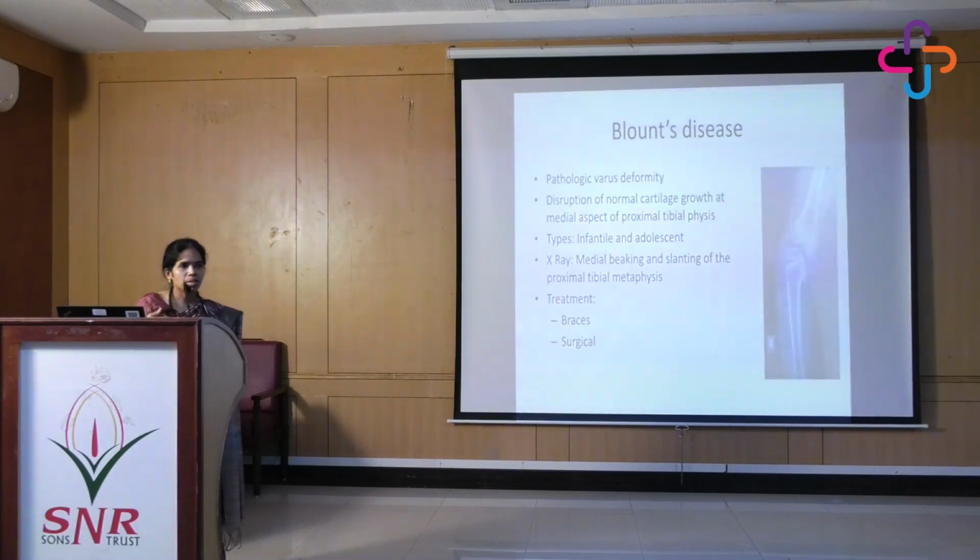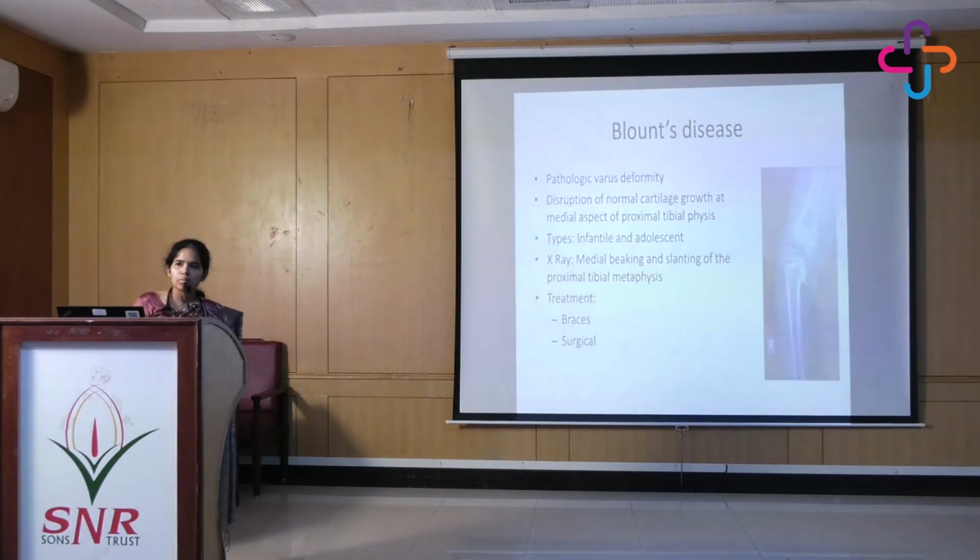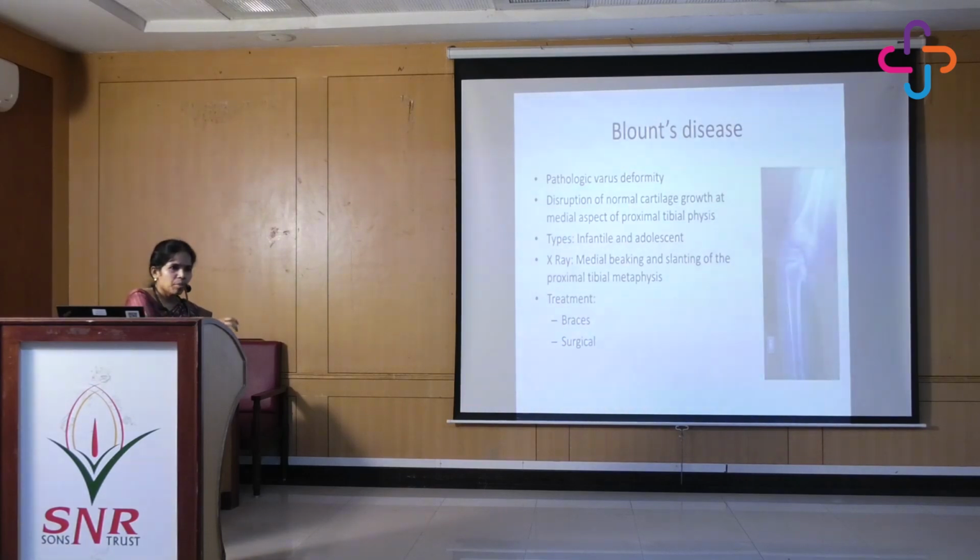Treatment is to use braces. They use knee, ankle, foot orthosis to keep the leg aligned, and if it doesn't work out, then the child may need surgical therapy. The earlier done, the better. Surgical therapy is usually in the form of tibial osteotomies and realignment, or they could go ahead with a hemiepiphysiodesis where they may fuse or stop the growth on the opposite side so as to cause a realignment.